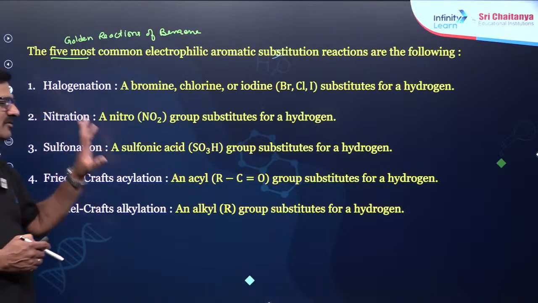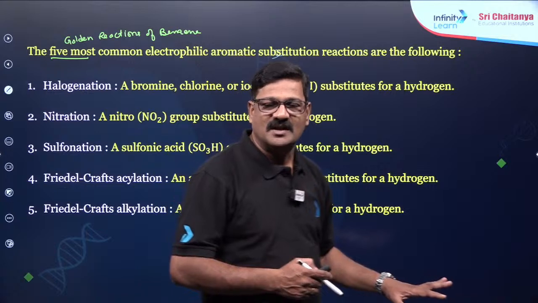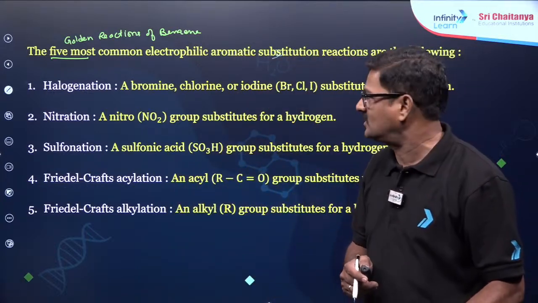These are the 5 major reactions that we see as far as the reactions of benzene are concerned.